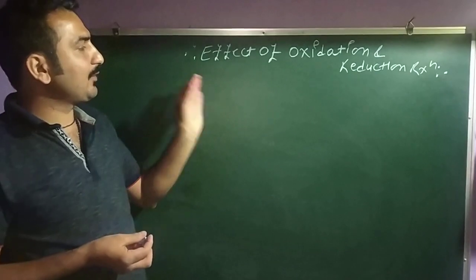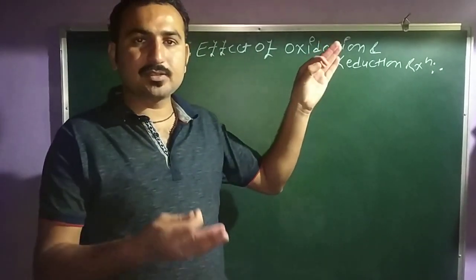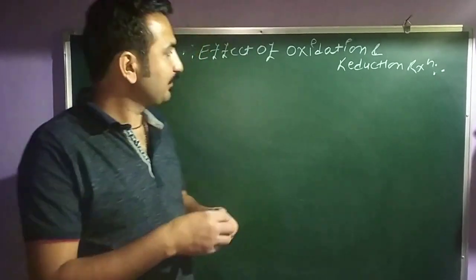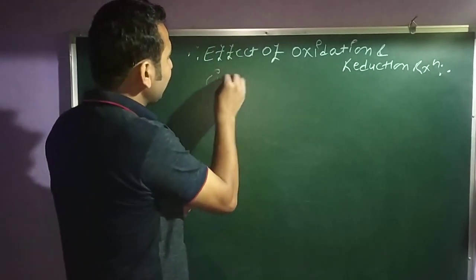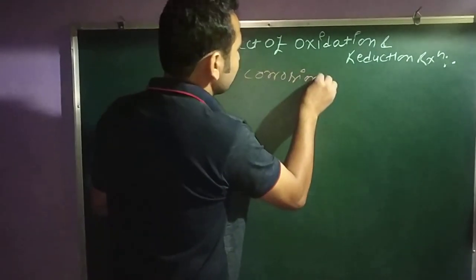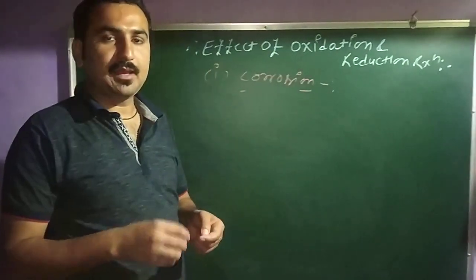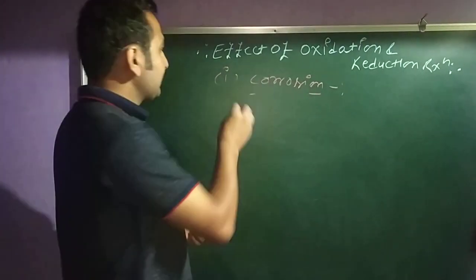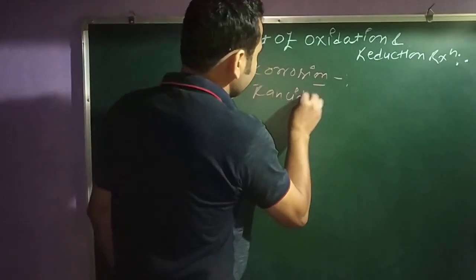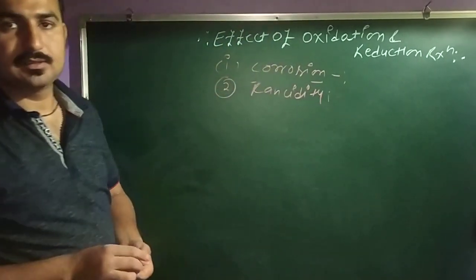That means now we are going to discuss the effect of oxidation and reduction in our daily life. The first thing in our daily life is corrosion. And second, we have rancidity. Clear?